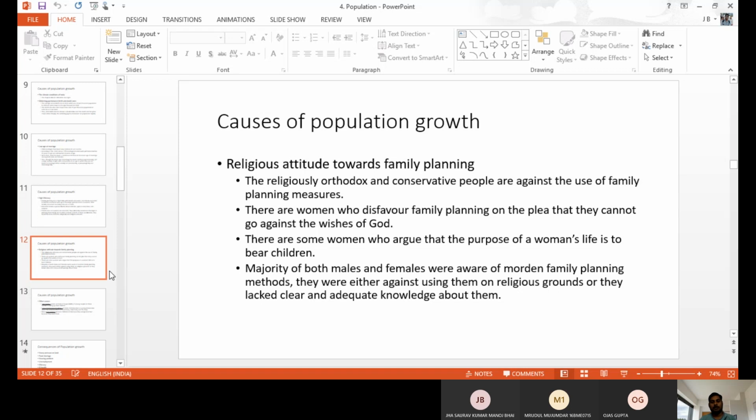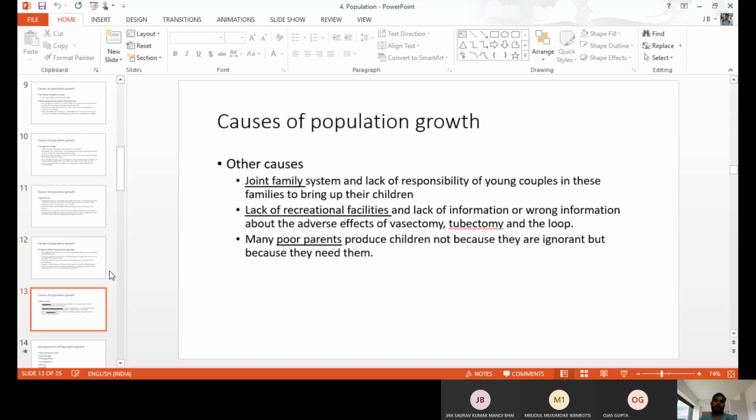So the majority of both males and females are aware of modern family planning methods, but because of religious belief they do not accept or adopt them. These are also reasons for the population problem in India.